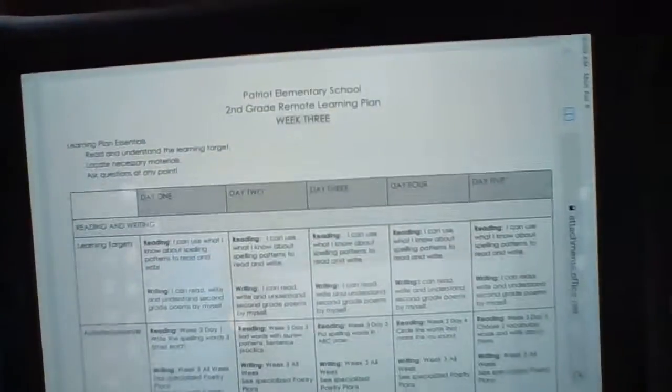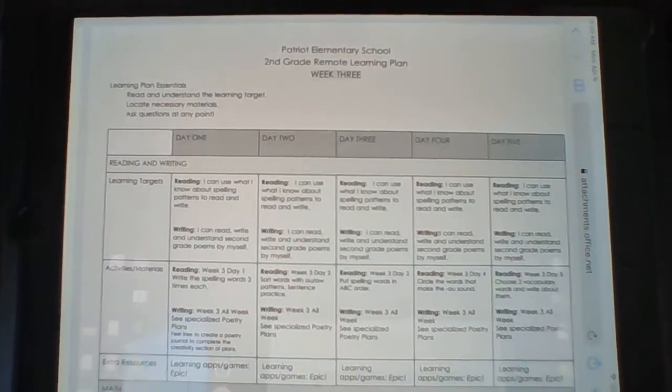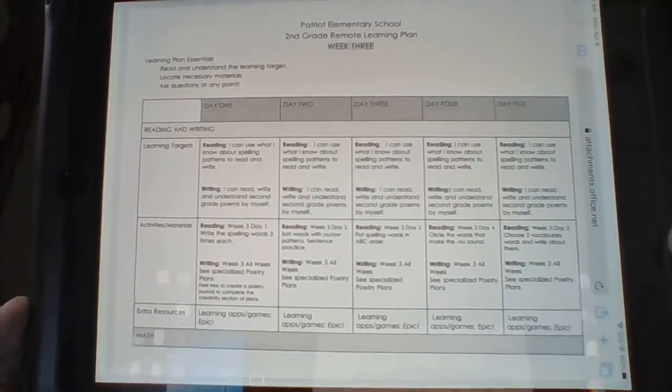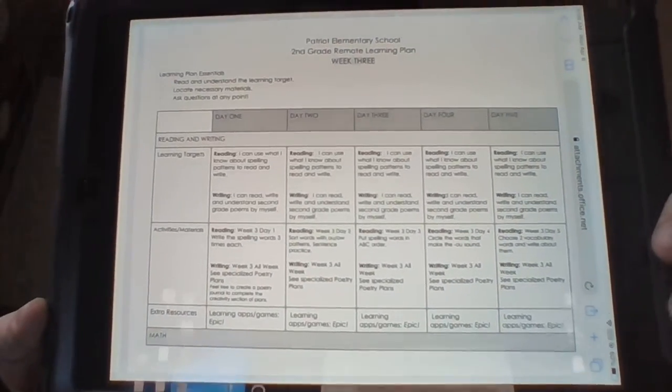Our learning target for reading this week is I can use what I know about spelling patterns to read and write. So spelling patterns are, for example, like EA, OA words, or the CH spelling pattern to make this ch sound.